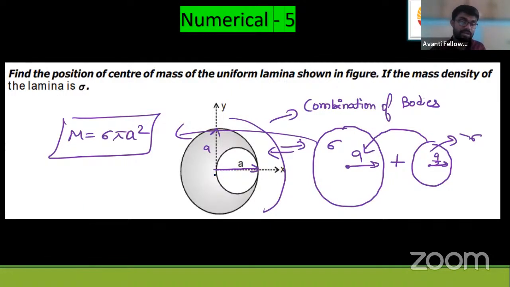So if this was the origin, minus a by 6, something here. So its center of mass is lying here, a by 6 distance from here. This is the center of mass location. This is the position of the center of mass of this body. Is it clear, students? I hope the answer is clear to you now.